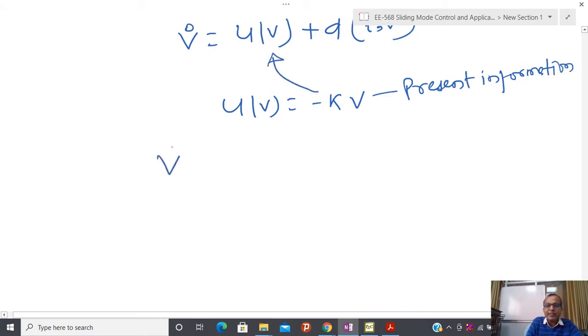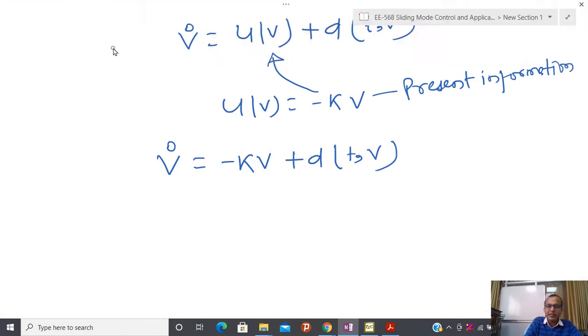At that time my closed-loop dynamics, meaning the dynamics after closing the feedback loop, is like this.